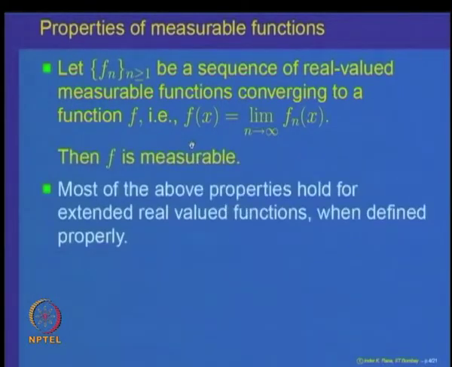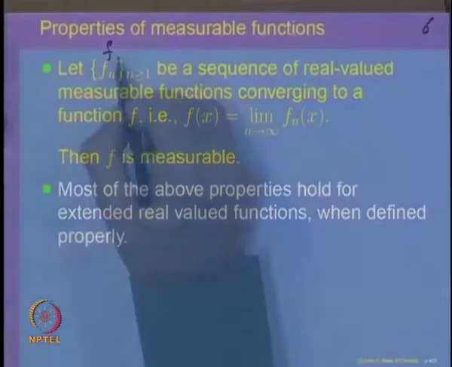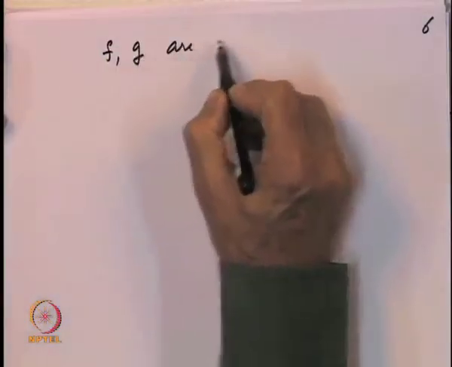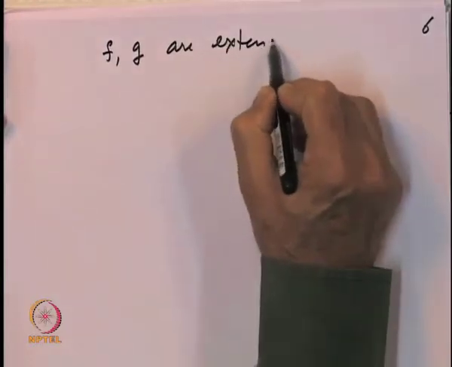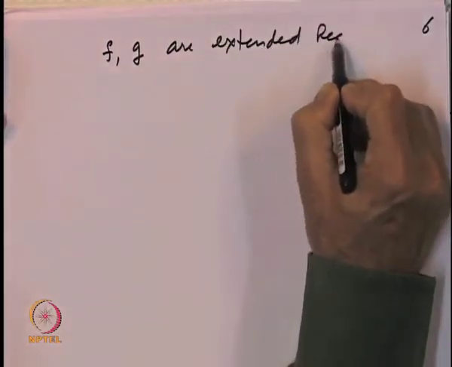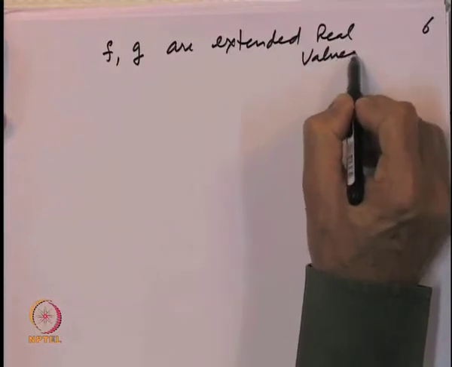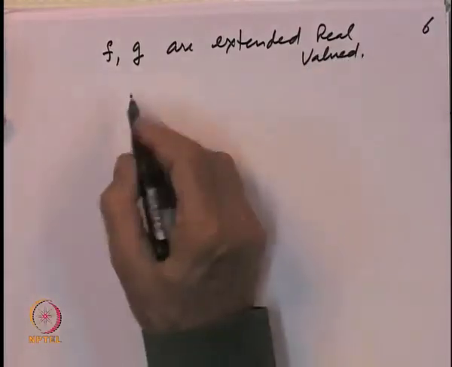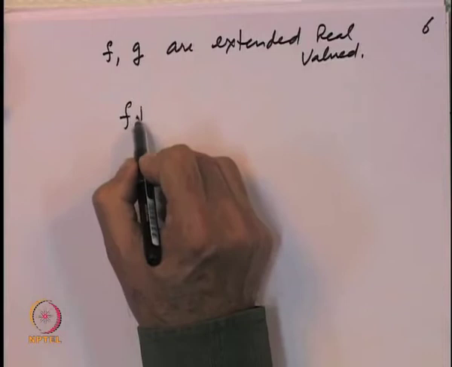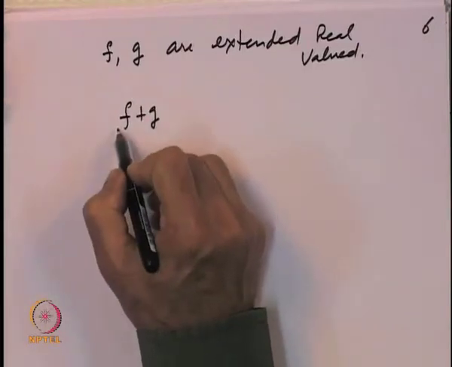Now, let us observe that most of these properties hold for extended real valued functions also, when properly defined. The only thing to observe is the following: if f and g are extended real valued functions and you want to define f plus g, care has to be taken.